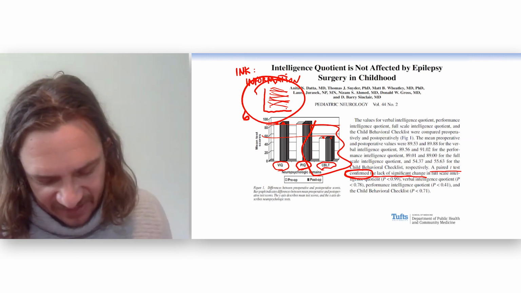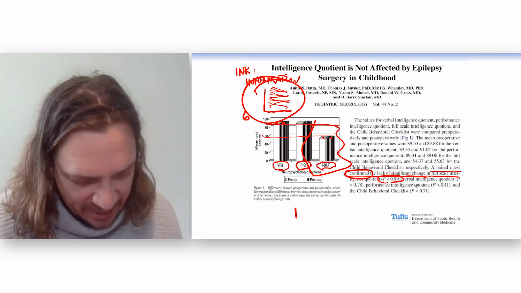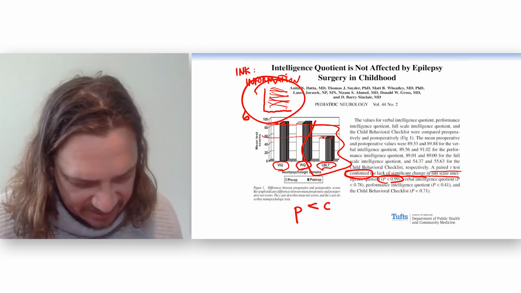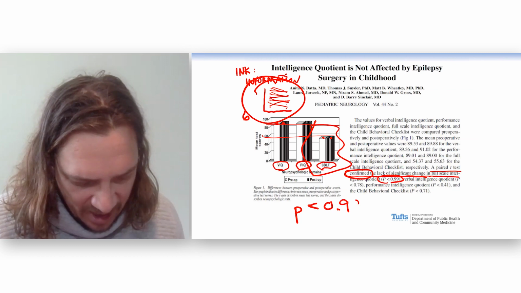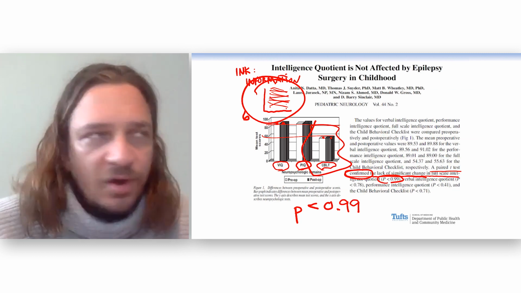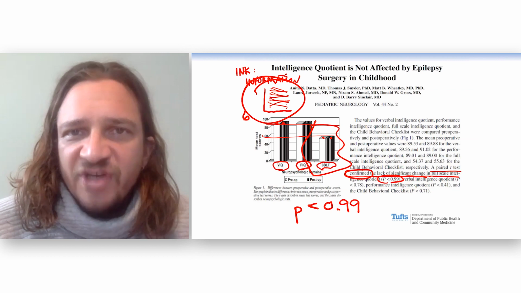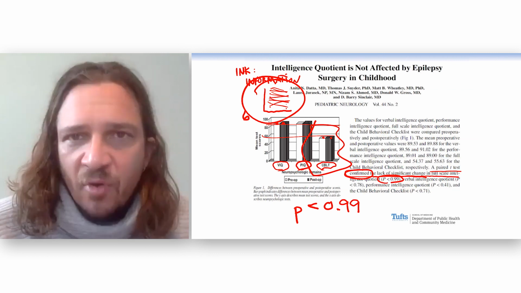Confirmed the lack of significant change in intelligence. Look at this right here. P is less than 0.99. I don't know what that means. It could mean P is less than 0.05 and you reject the null. It could mean P is greater than 0.05 and you fail to reject the null.